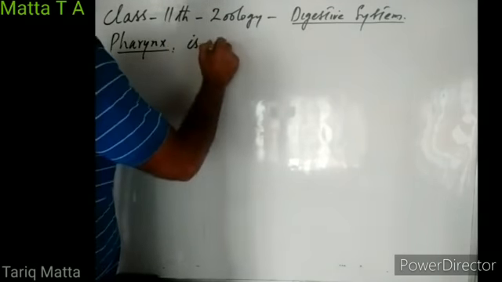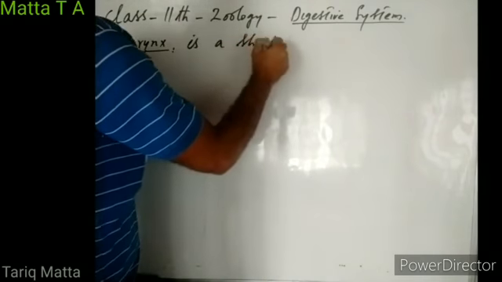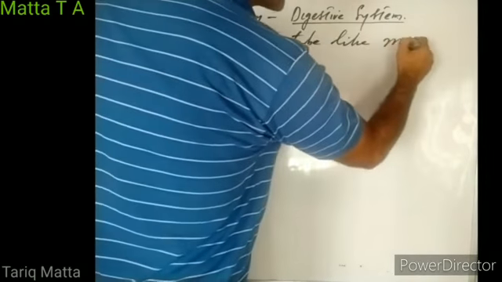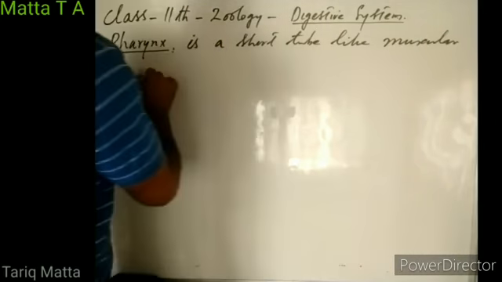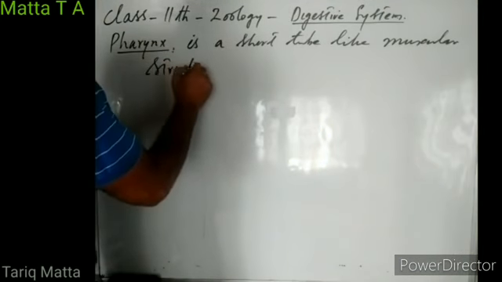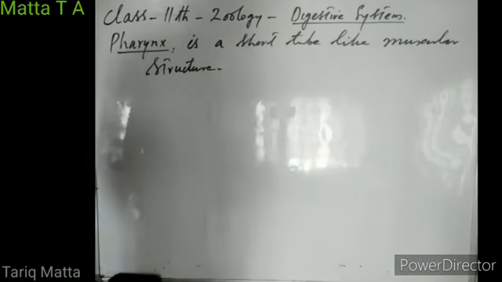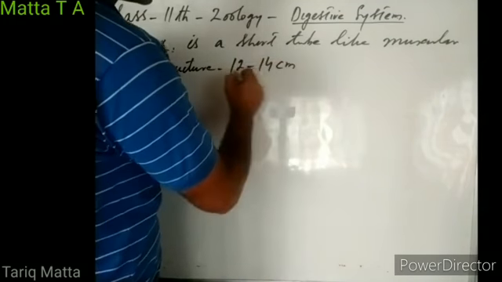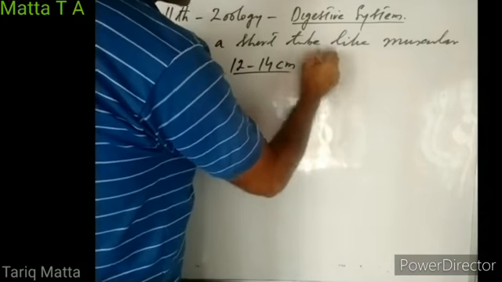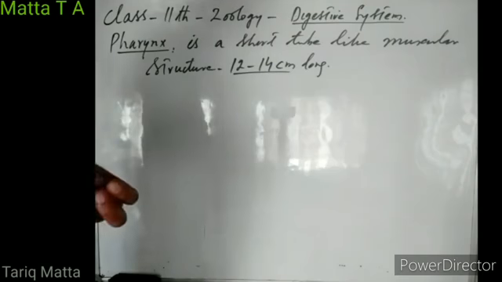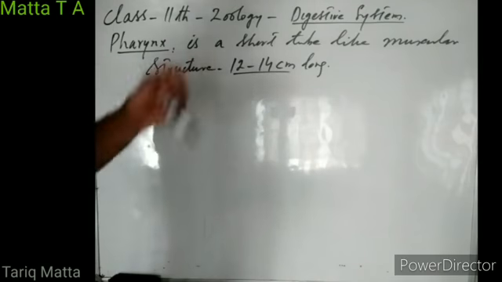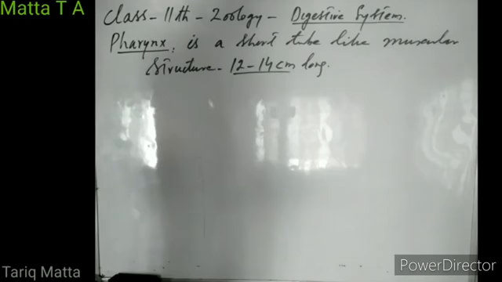So, this pharynx is a short, tube-like muscular structure. It measures just 12 to 14 centimeters in length. So the buccal cavity is followed by a short muscular tube-like structure known as pharynx. This pharynx measures just 12 to 14 centimeters in length.